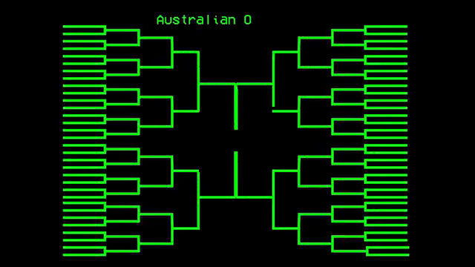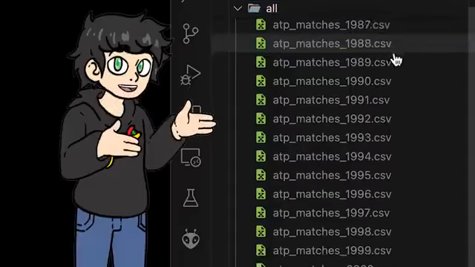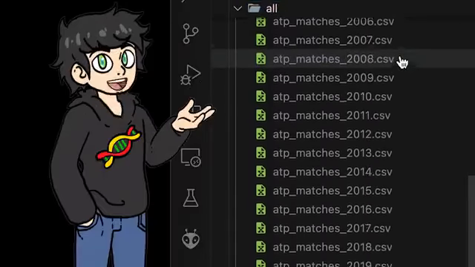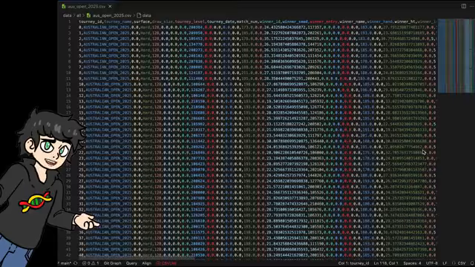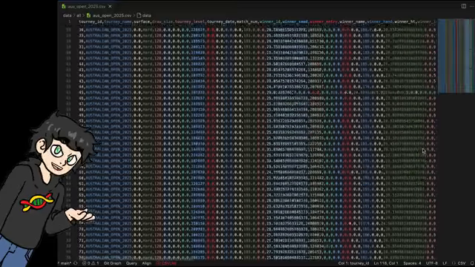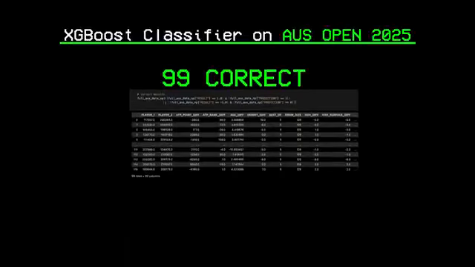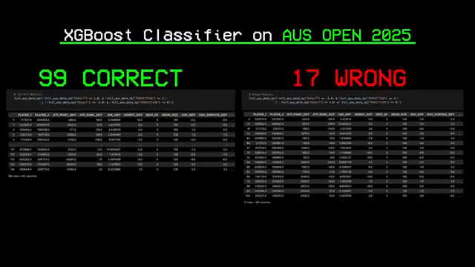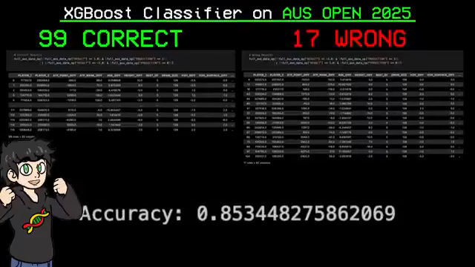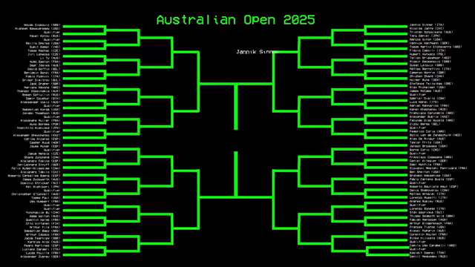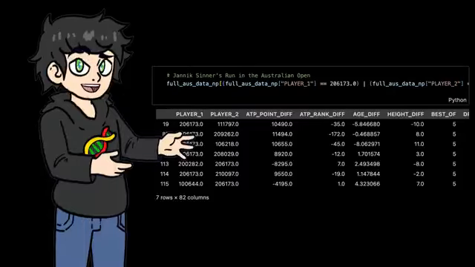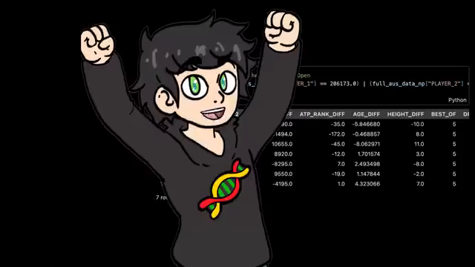Now, to end this video, I wanted to see if my model could predict the winner of this year's Australian Open. You see, I trained my models with tennis matches up until December 2024, so this year's Australian Open was not in my dataset. And out of the 116 matches I could find, my model correctly predicted 99 of them and got only 17 wrong, and hence has an accuracy of 85% on this year's Australian Open. More importantly, it correctly predicted that Jannik Sinner would win every single one of his matches. So my model correctly predicted the winner of a Grand Slam, which is pretty sick if you ask me.